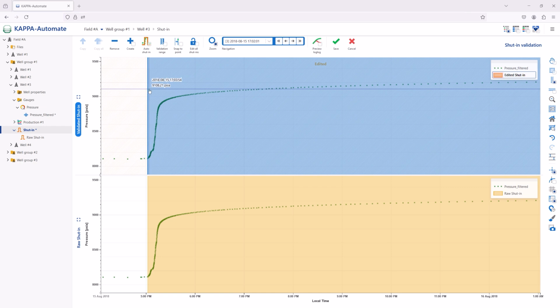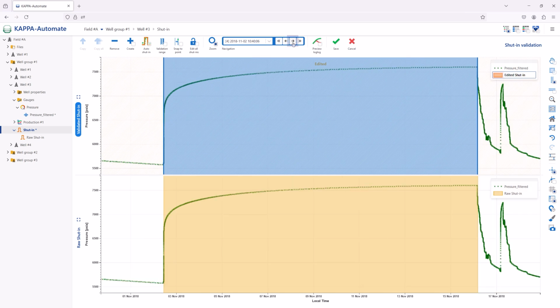The vertical lines marking the start and end of the shut-in can now be interactively edited. The navigation options can be used to toggle between the recently copied unvalidated shut-ins.